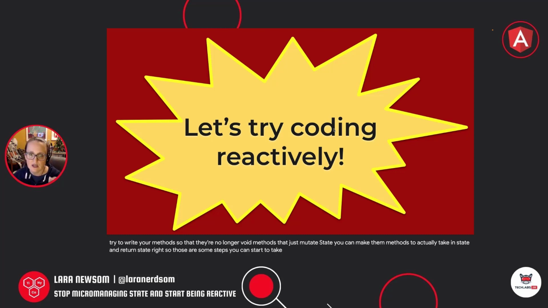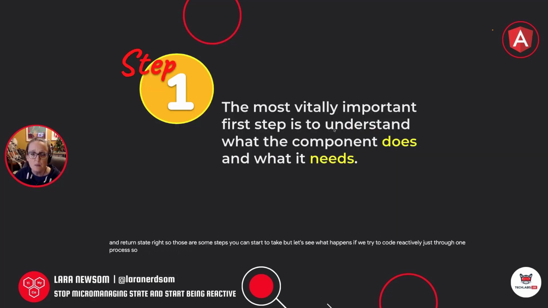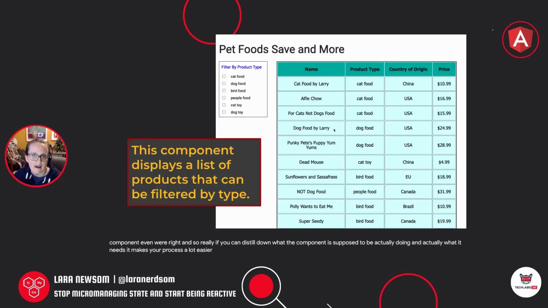But let's see what happens if we try to code reactively through just one process. The first step, and the most vitally important step, is to understand what the component actually does and what the component needs. When you've got a 3,000 line component or a 1,500 line component, it's really hard to tell what the original requirements for that component even were, right? If you can distill down what the component is supposed to be doing and what it needs, it makes your process a lot easier. So we're going to look at this component. It's a fairly simple one. It's got a table that displays a list of products, and we can filter those products by type.